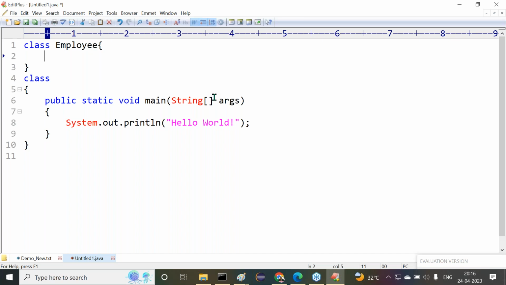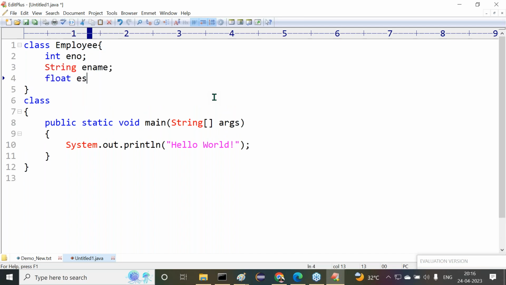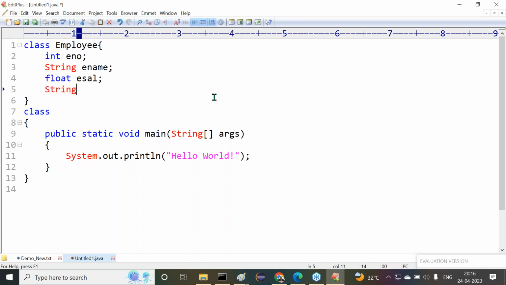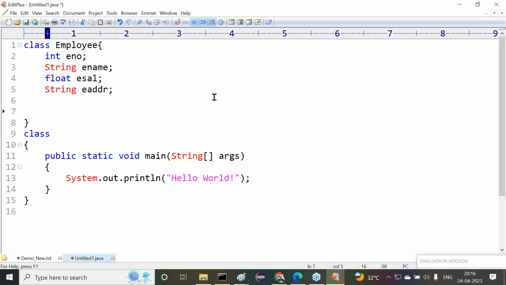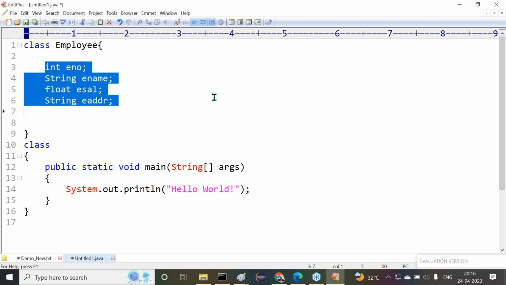Now tell me, immediately I have to take what variables I want to take: int eno, string ename, then what next one here? Float esal, string eaddr. What are these now? Variables. Class I created, class employee I created. Then inside this class employee variables I declared. What are the various variables I declared now? eno, ename, esal, eaddr.